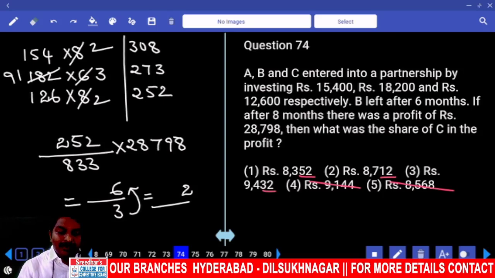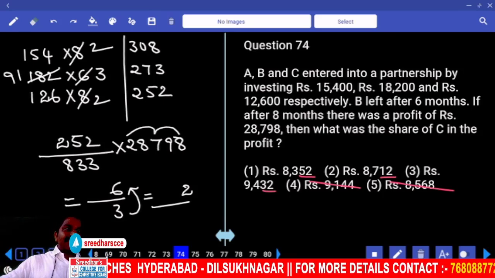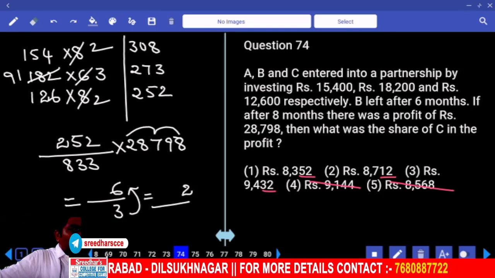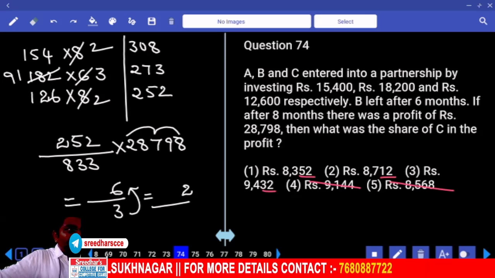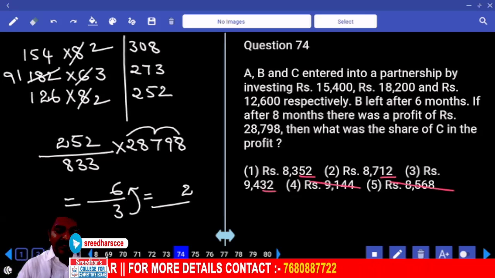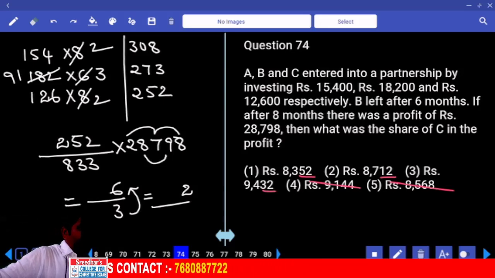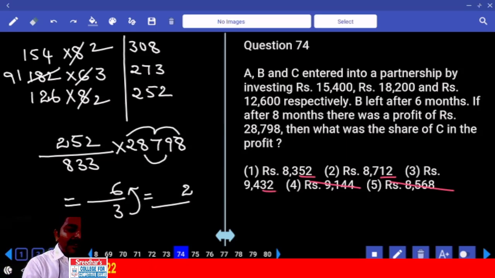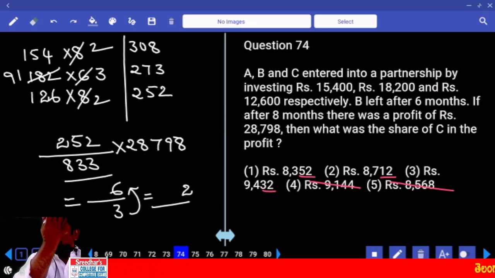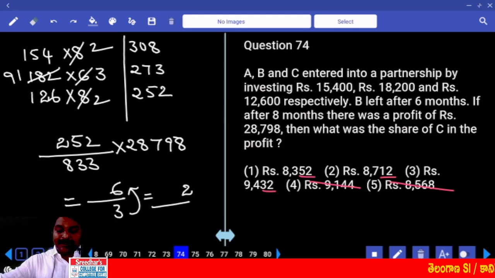Now, alternate number sum: 2 plus 7 plus 8, 17, other alternate 17, difference is 0, it is an 11 multiple. In the denominator, do you have an 11 multiple? Then the answer must be an 11 multiple.